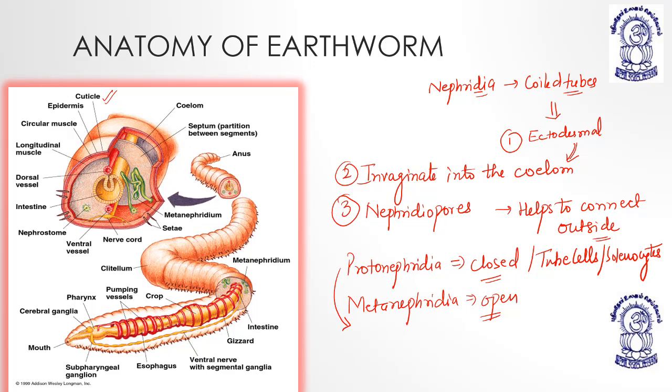So protonephridia is closed, and has tube cells known as solenocytes, and resembles the flame cells of platyhelminthes. Protonephridia is seen in the larva of the Polychaeta.